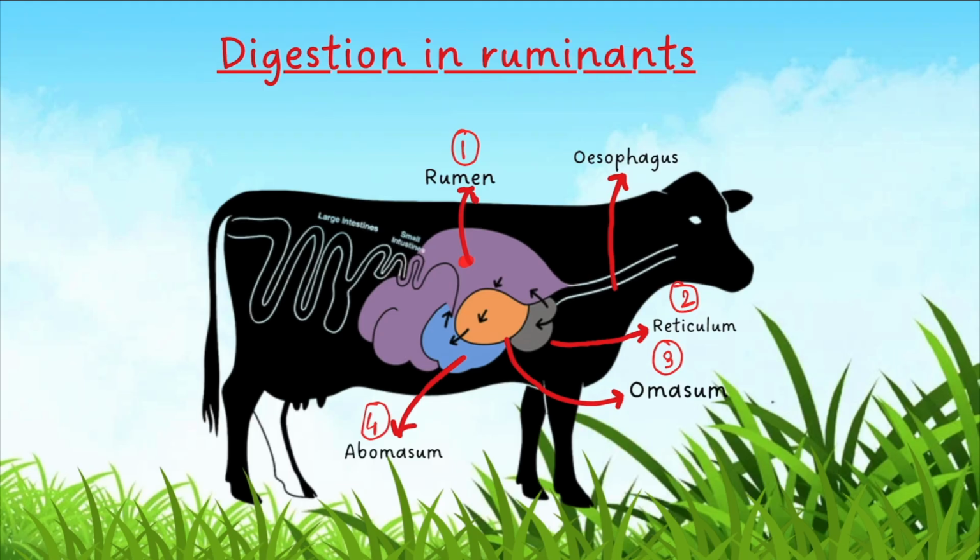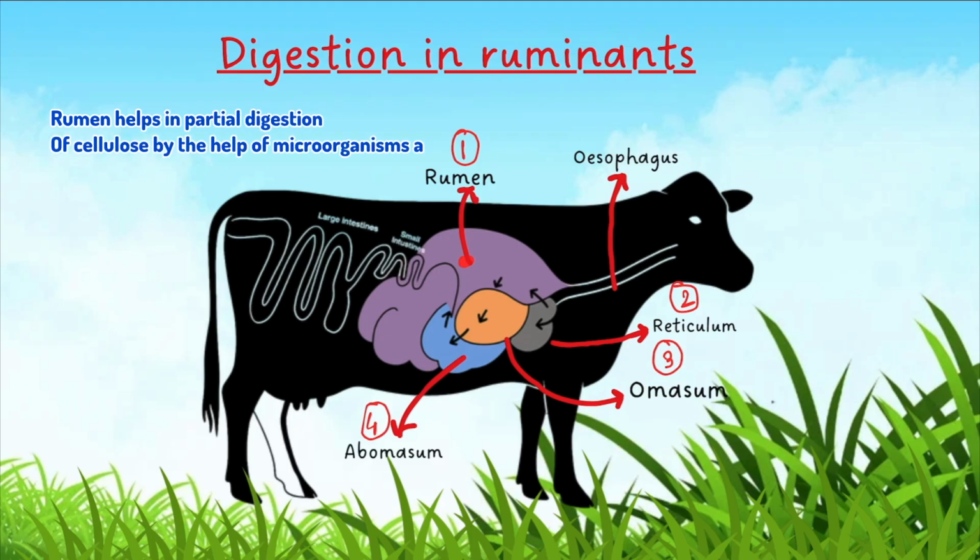Okay, so again I am saying, immediately after swallowing, the food passes down into the rumen, and inside the rumen there are lots of microorganisms like Ruminococcus. You can write this down. Ruminococcus is an example of the microorganisms that help in partial digestion of the cellulose part of the food, and after the food is partially digested, it is converted into curd, C-U-D, curd.